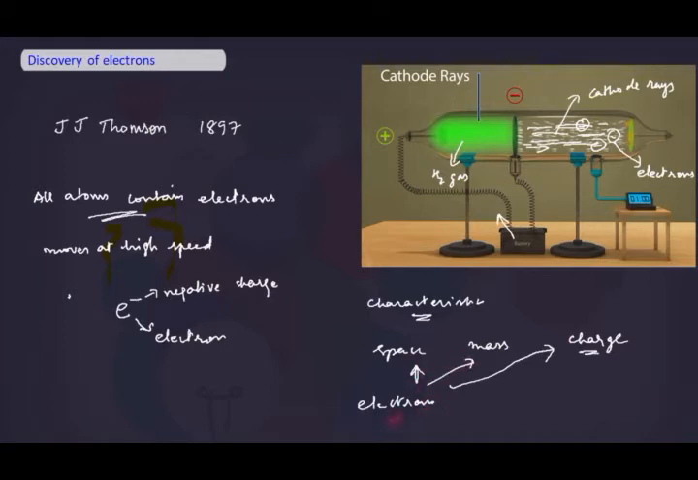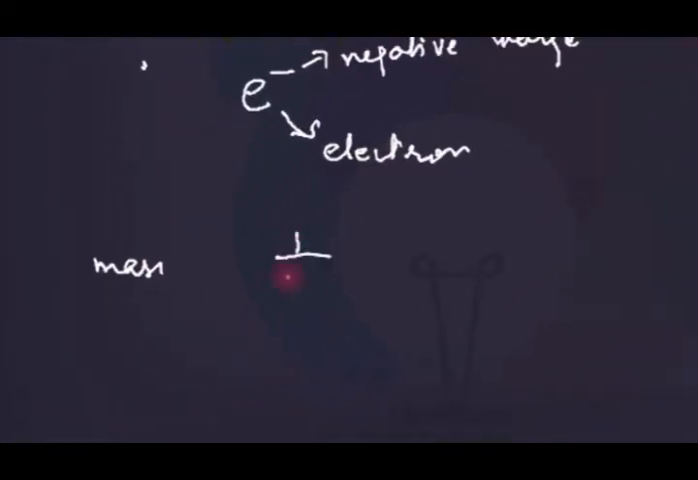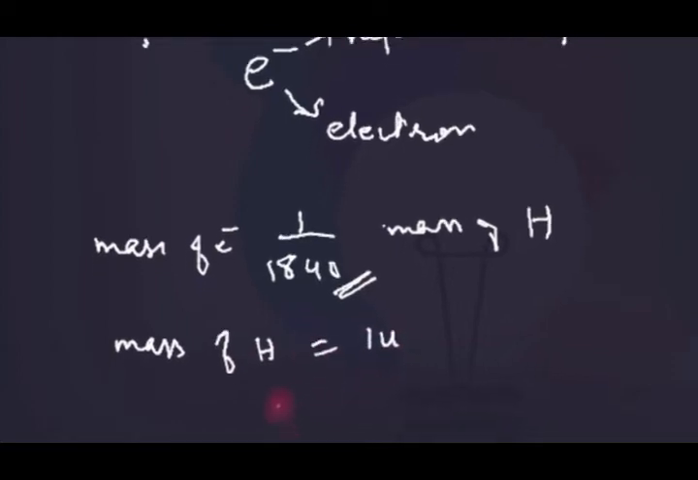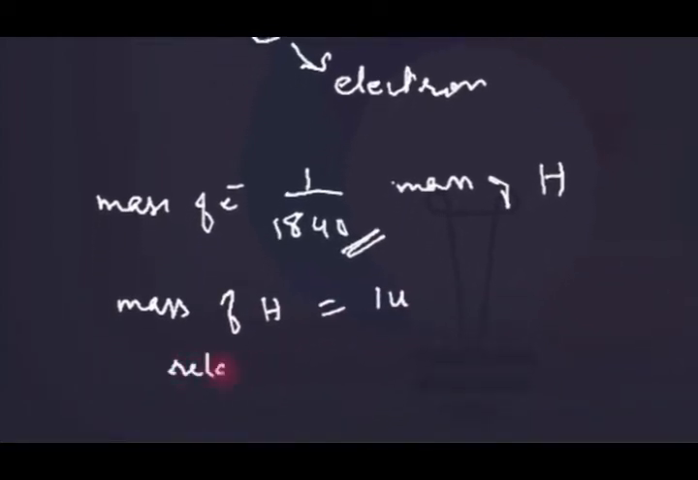By experiment, it was found that the mass of an electron is about 1 by 1840th of the mass of hydrogen. That means if you take the mass of hydrogen as 1, then the mass of an electron would be 1 by 1840 of the mass of hydrogen. Since we learnt in the previous episode that the mass of a hydrogen atom is taken as 1 u, we can say that the relative mass of an electron is 1 by 1840 u.